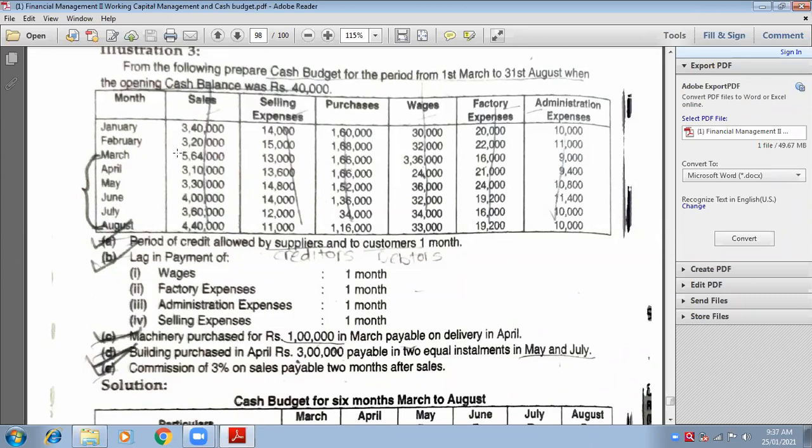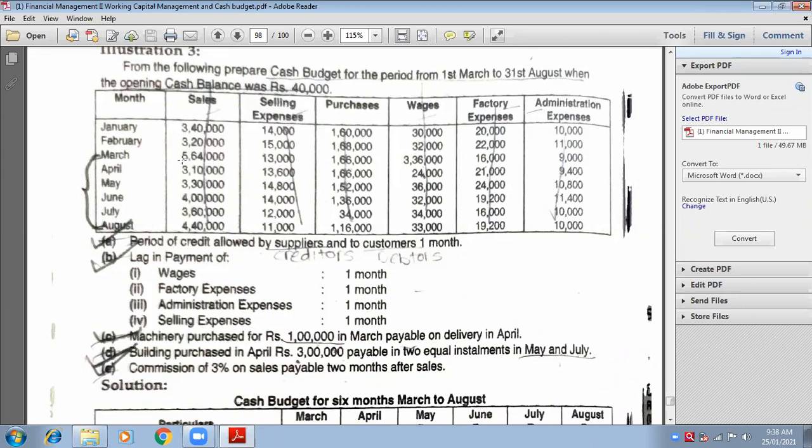Now tell me, April is 1 month following of which month? March. So write down 5,64,000 in the month of April. Actually, it is sales done in the month of March.